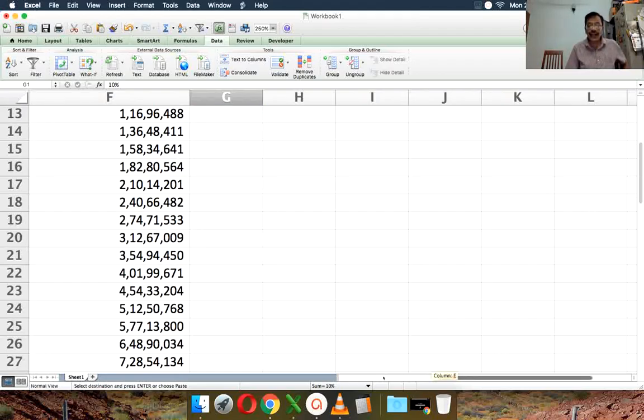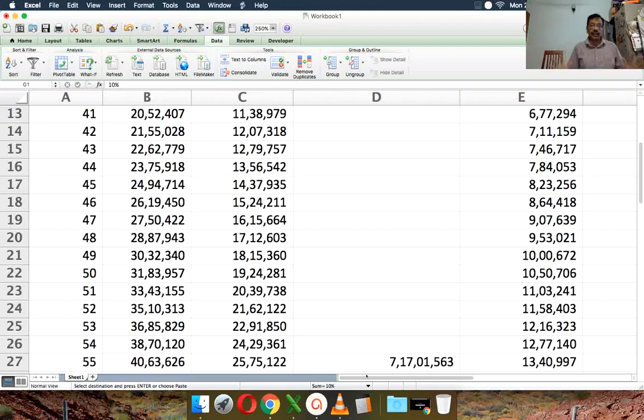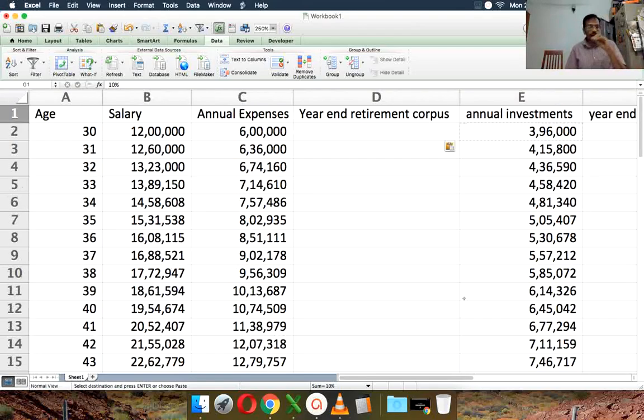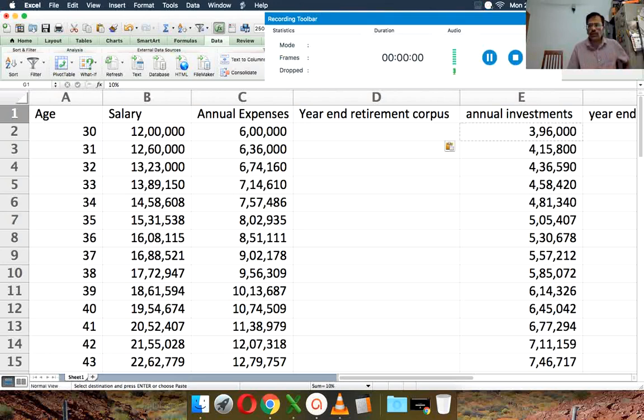So this is essentially how a retirement calculation can be done without the use of any formula. How long did it take me? I did it in like 10-15 minutes, I don't know, I'm not timing. Yeah, it took me 16 minutes. So you can do it in about half an hour with some practice. You can change things. You can reduce your expenses, lower inflation, increase your investment amount, increase your returns, decrease your returns, see how it works out and so on.